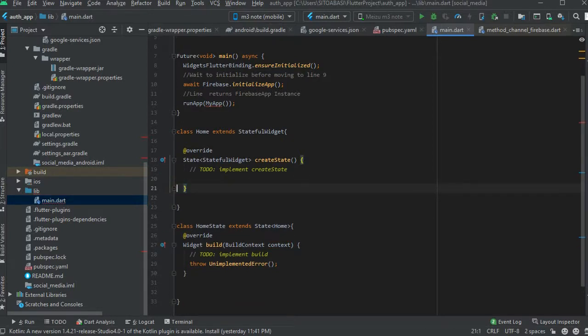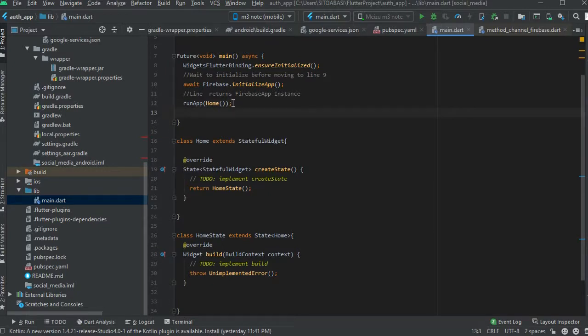Each time you create a stateful widget, you extend State. Later on, you override the build method. And then we have to go back to createState, and we're going to return the HomeState. So I hope you all are familiar with creating a stateful widget, because we're going to use this a lot in this video. So make sure you understand. I'm going to return the HomeState here. Okay, that's it. So right here now in the main.dart file, in the main function, we're gonna call on the Home class here.